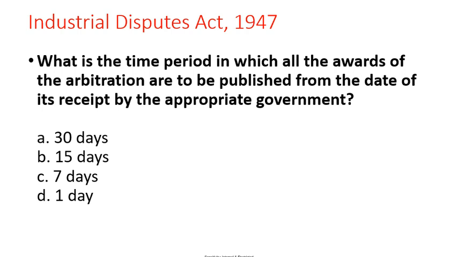Next question. What is the time period within which all the awards of arbitration are published from the date of their receipt by the appropriate government? Options: 30 days, 15 days, 7 days or 1 day. Correct answer is 30 days.